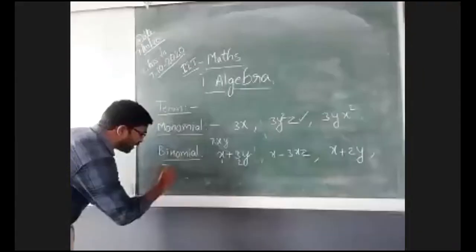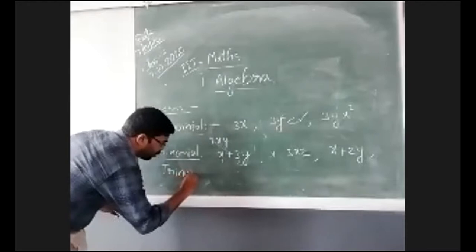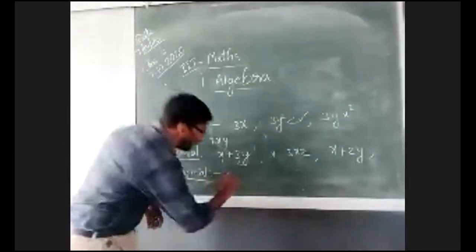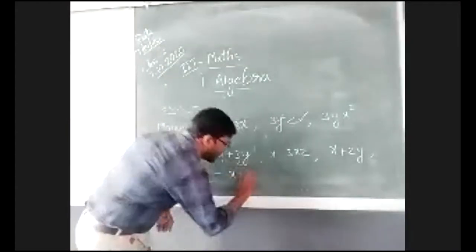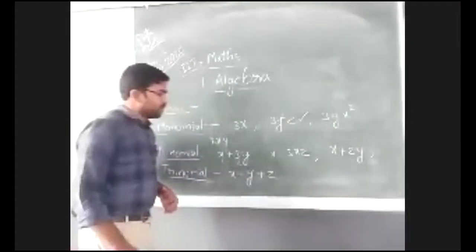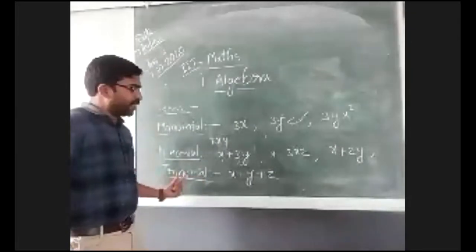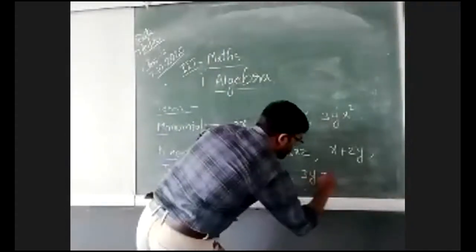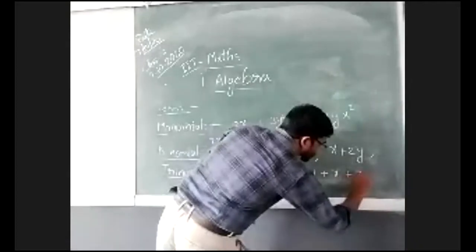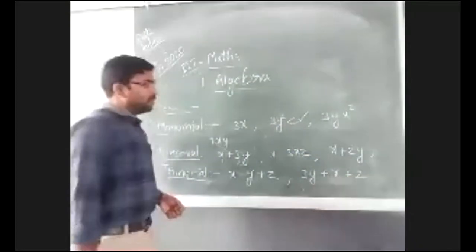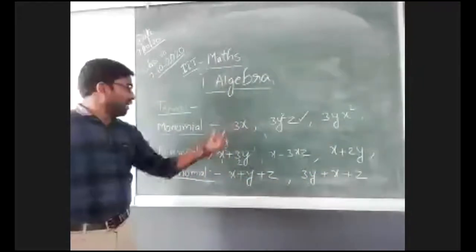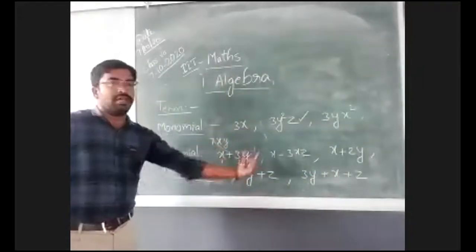If it contains three terms, then we call it a trinomial. A trinomial contains three terms, x plus y plus z. If an expression contains three terms, then it is a trinomial. 3y plus x plus z is also a trinomial. All these are examples of monomials, binomials, and trinomials.